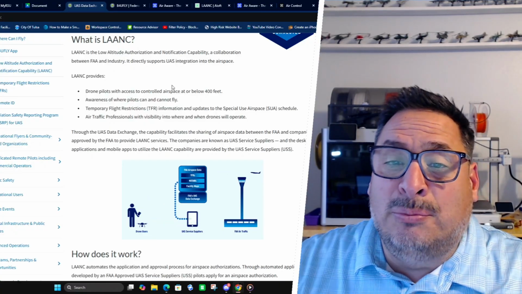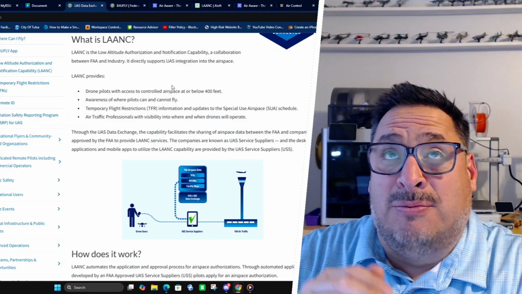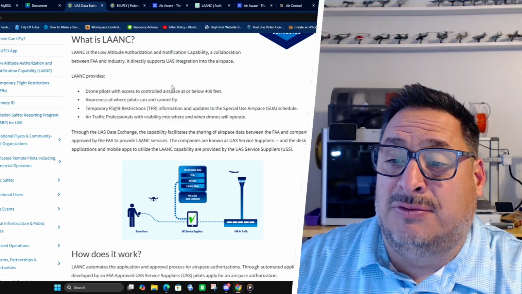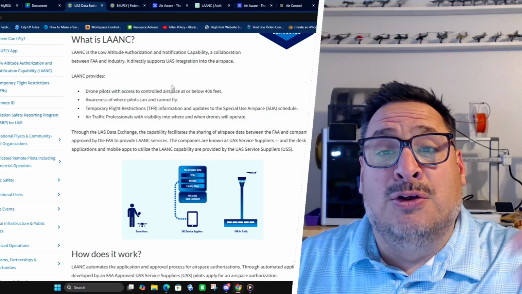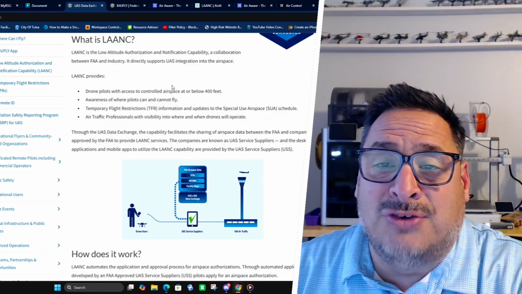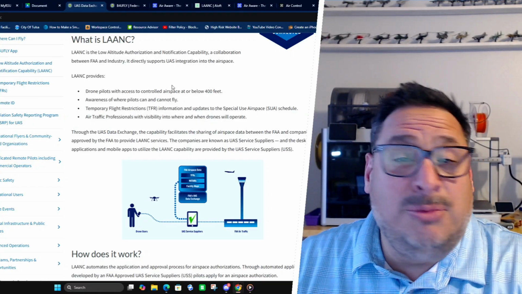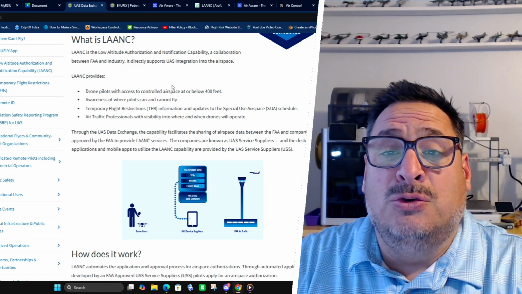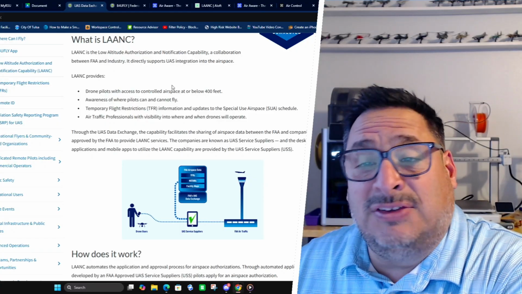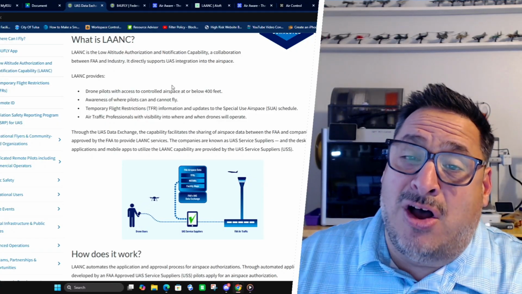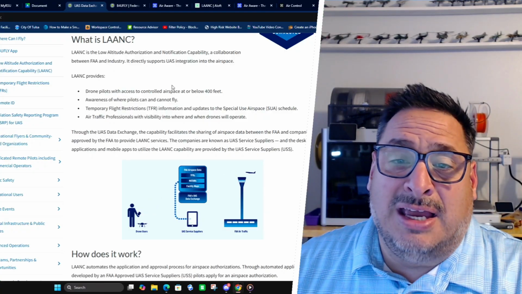So, point number one, the drone pilots are able to access the controlled airspace from 0 to 400 feet above ground level. Now, we know that manned aircraft move in the controlled airspace through communicating with the air traffic control tower, and they use radio. We're not going to communicate by radio. We're going to communicate through LAANC. We're going to be able to go into an app and either ask permission to fly in a particular area or have automatic authorization and just notify ATC that we're going to be flying in a particular area.